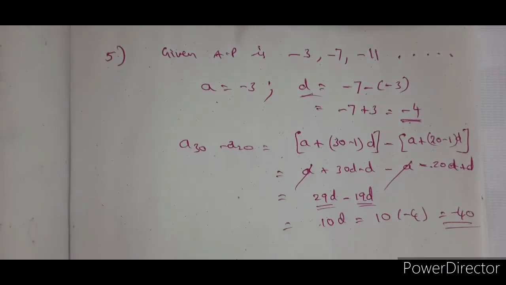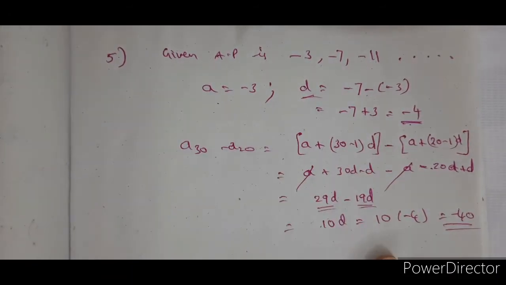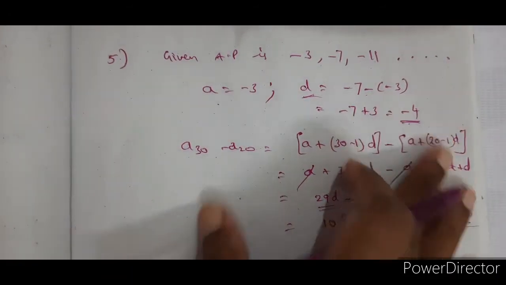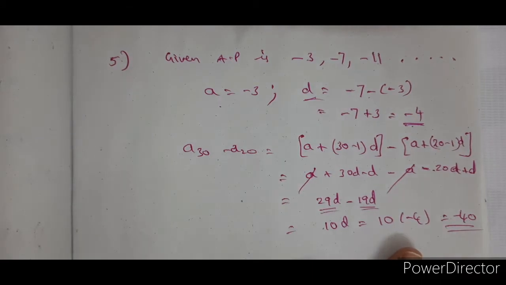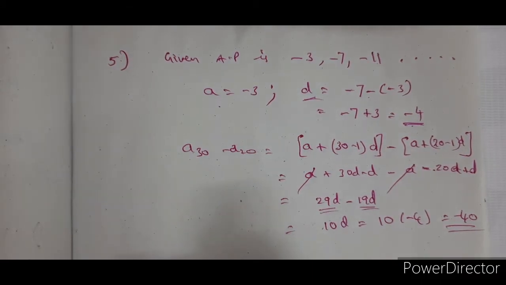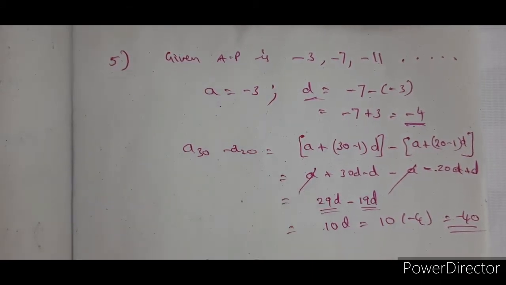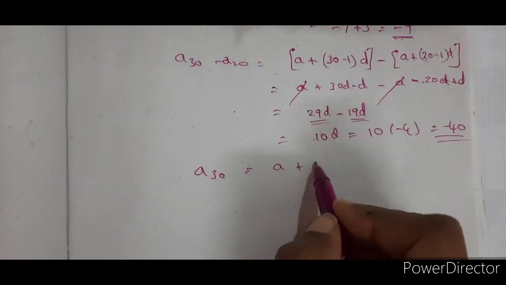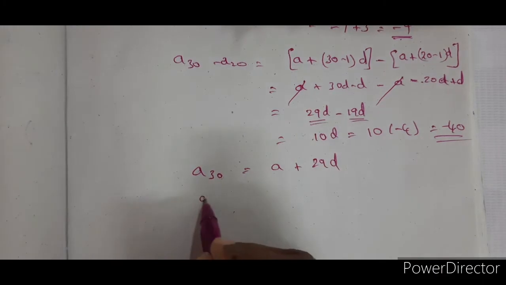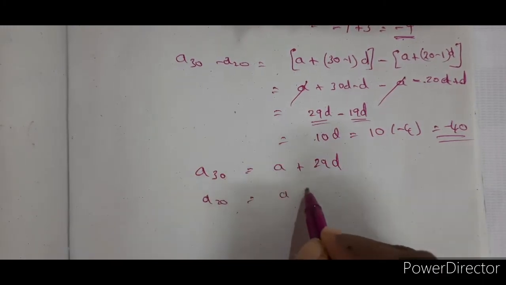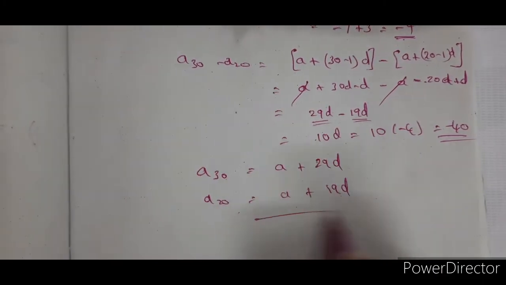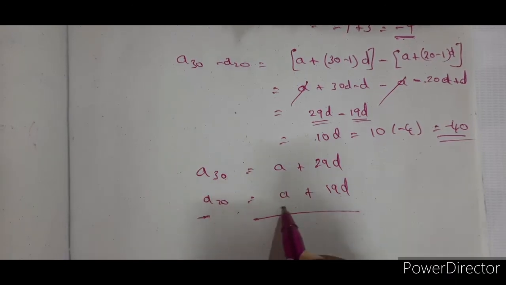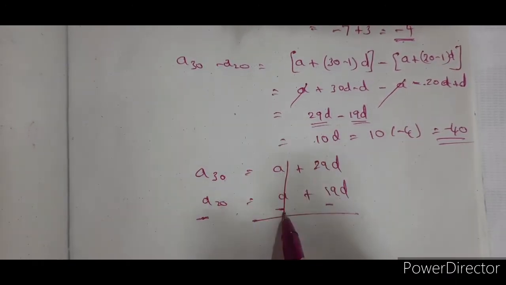Those who want to do it horizontally, this is the method. Okay? Best method for any student. If you are very good at maths also, please remember to do it like this. This impresses the examiner and is easy to solve. 30 minus 1 is 29D. A20 is equal to A plus 19D. Finished. Here minus, here minus, it will get cancelled.